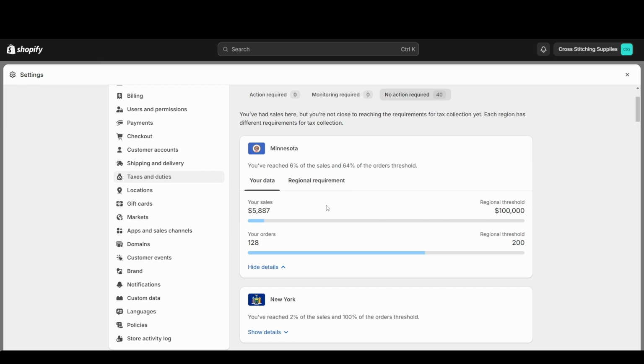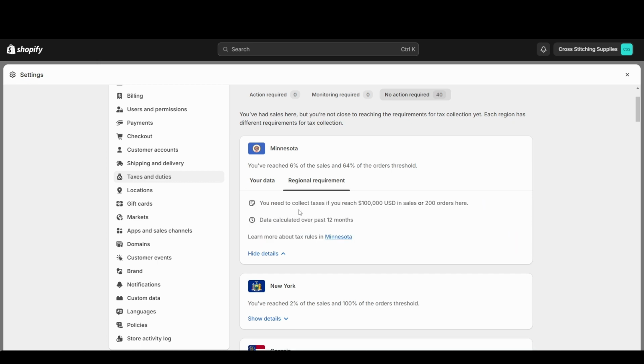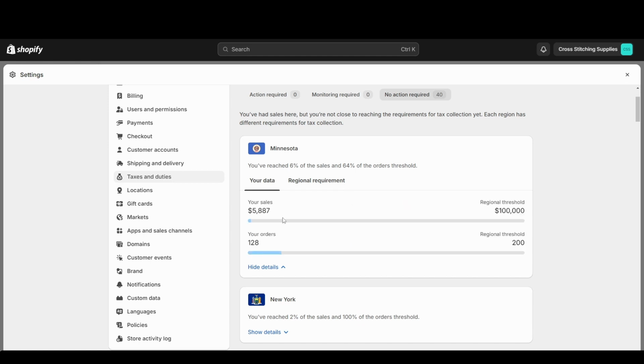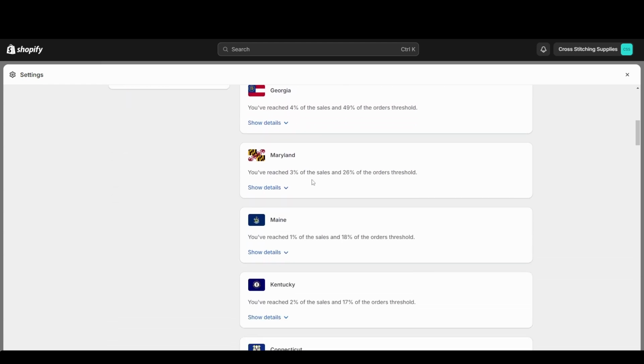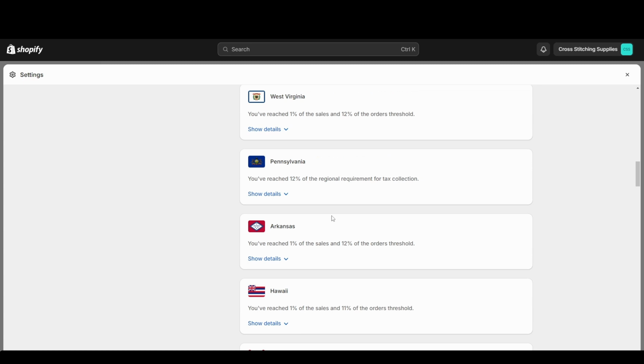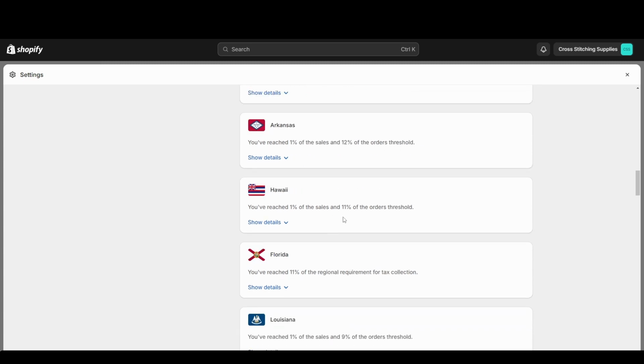I'm not sure if it's or and. Some are or and some are and. And this one says you need to collect if you reach 100,000 in sales or 200 orders. So whichever one comes first, you would have to start collecting. And then it's saying here that they're calculating this data from the past 12 months. And when you scroll down, you can go through all the different states. Some of them have easier thresholds to hit, and then that's why you may need to start collecting.